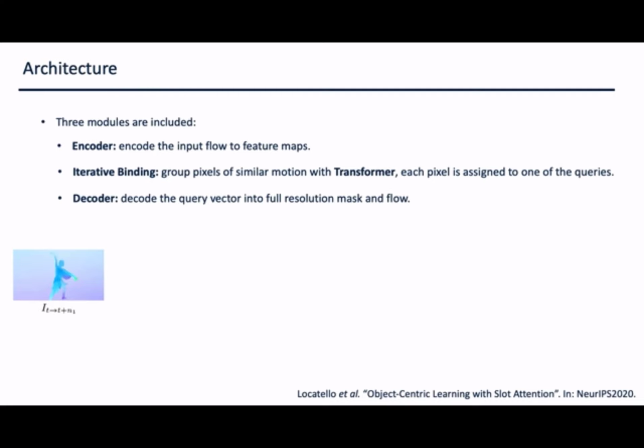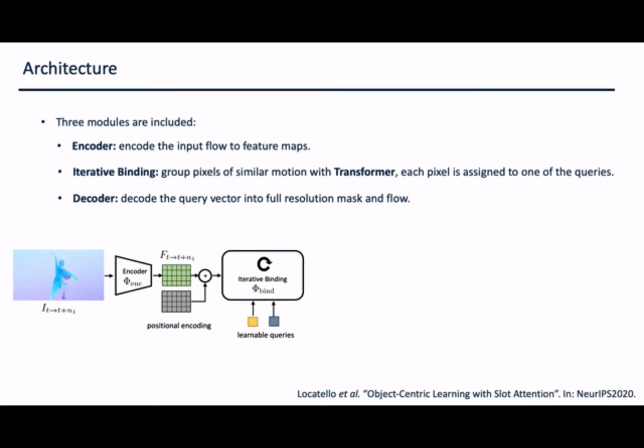The architecture of this model consists of three parts. First, the encoder, which encodes the input optical flow into a feature map. Next, the iterative binding module, which groups pixels of similar motion together with a transformer variant called slot attention. More details about slot attention can be found in a reference paper, but in a sense, it is performing a similar role to a soft k-means clustering using transformers.